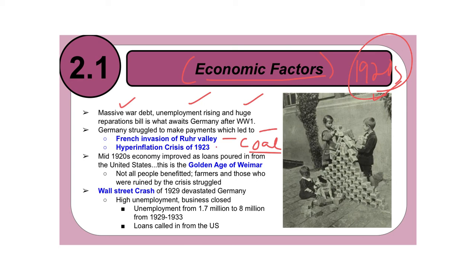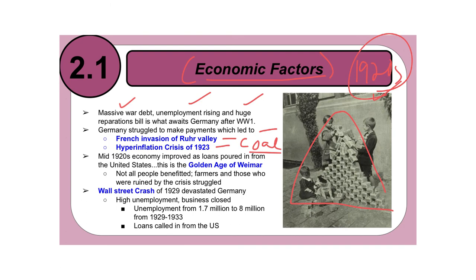There was also a hyperinflation crisis in 1923 where, for a loaf of bread, you would have to take several wheelbarrows of German Deutschmarks, which is their money. You would have to take wheelbarrows. This is a picture of kids playing, building a tower. That's German money. That's how much money it would take for one parent to go buy a loaf of bread. And so that's what the hyperinflation crisis was.